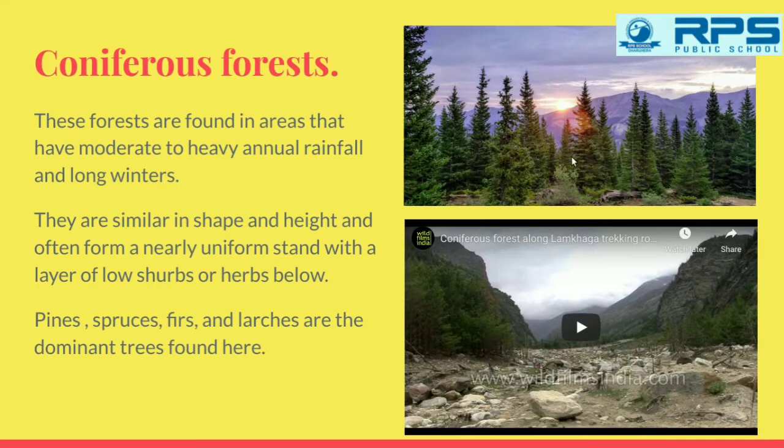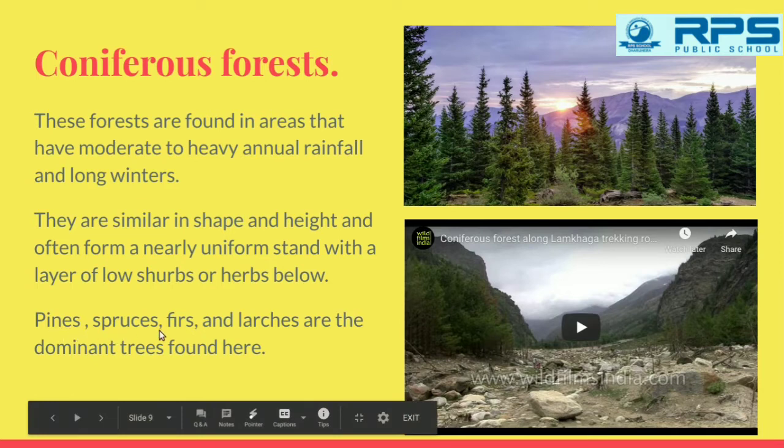They are similar in shape and height. The trees that you are able to see in this picture, they are almost of the same height and shape as you can see over here, and often form a nearly uniform stand with a layer of low shrubs or herbs below. Okay, they all together stand like this. They all have the same shape and approximately the same size.